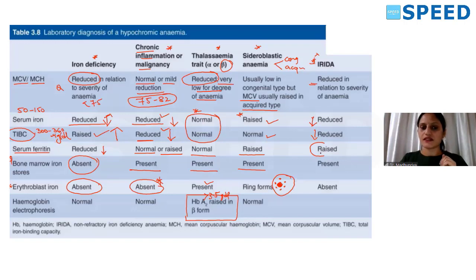The only difference is here. Serum ferritin in anemia of chronic disease can be normal or raised. Here it will be raised. Bone marrow iron stores as usual are going to be present. Erythroblast iron as usual is going to be absent. It is just like anemia of chronic disease. The only thing is the mechanism is going to be different.